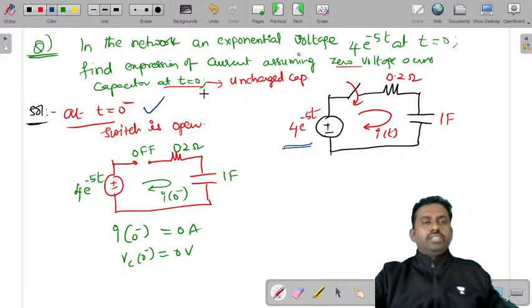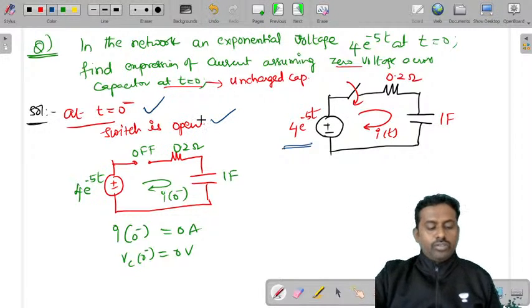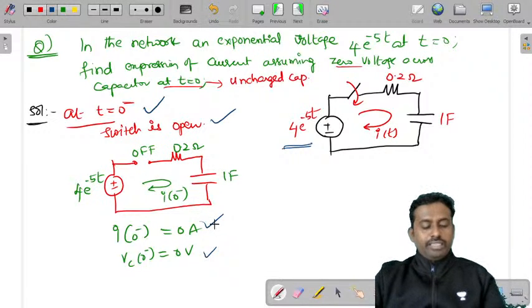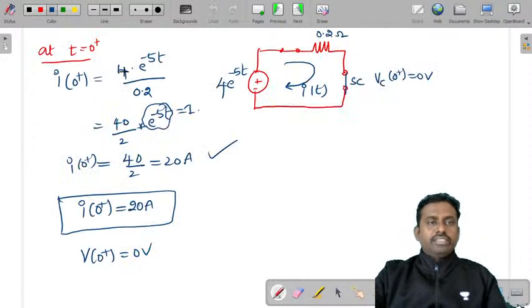So we have taken t is equal to 0 minus, so when t is equal to 0 minus, the switch is open. When the switch is open, then this current is 0, I of 0 minus is 0 and V of 0 minus is also 0.